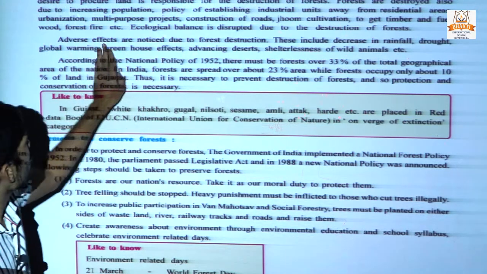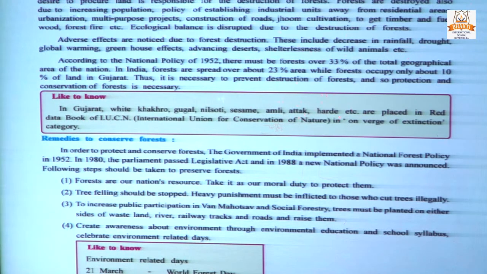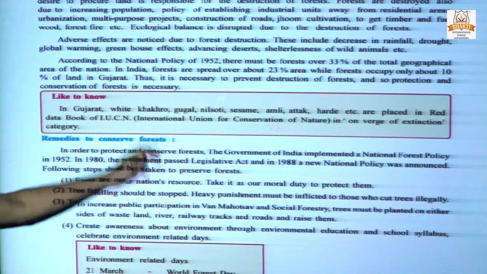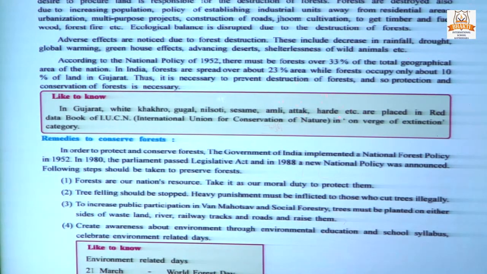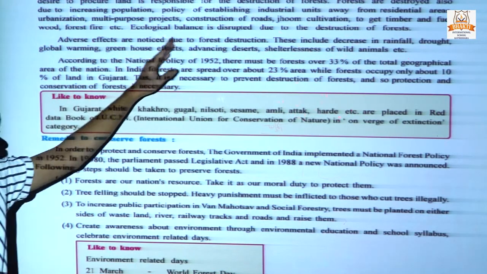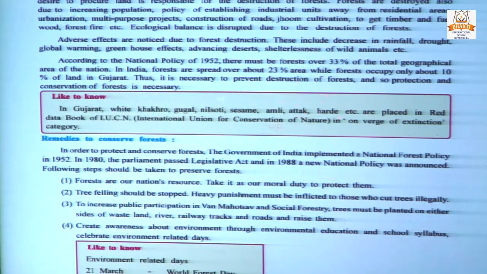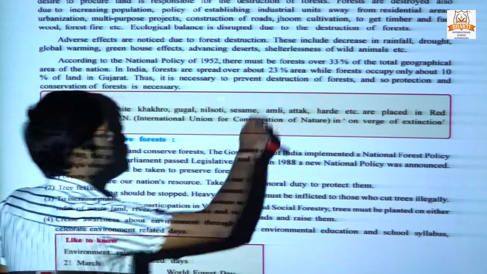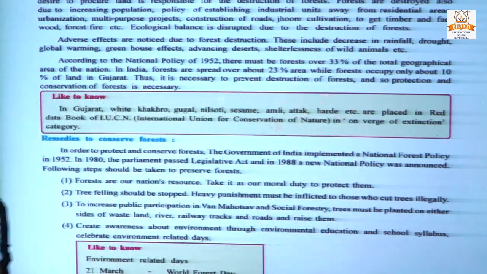Adverse or negative effects are noticed due to forest destruction. Which types of effect? Decreased rainfall, increased drought, global warming, greenhouse effect, advancing deserts, and shelterlessness of wild animals. Because of the selfishness or insatiable nature of man, wild animals' natural habitat is not there, so it is also dangerous for humans.